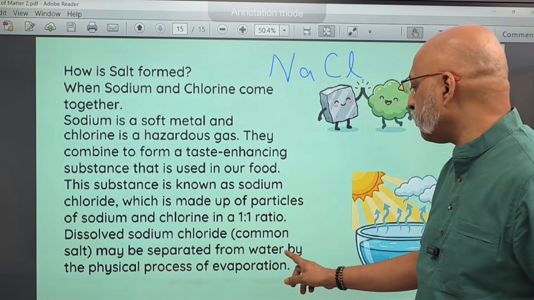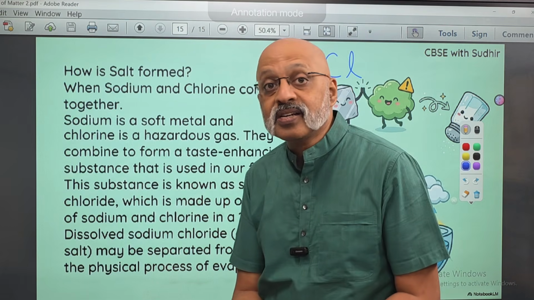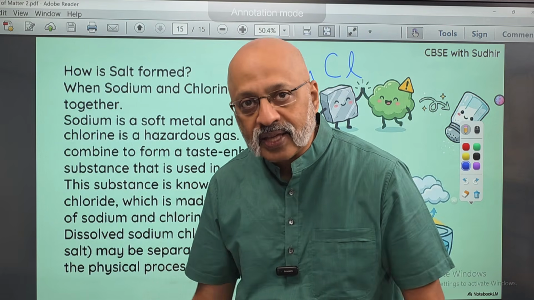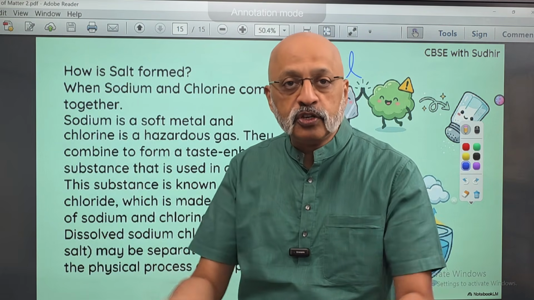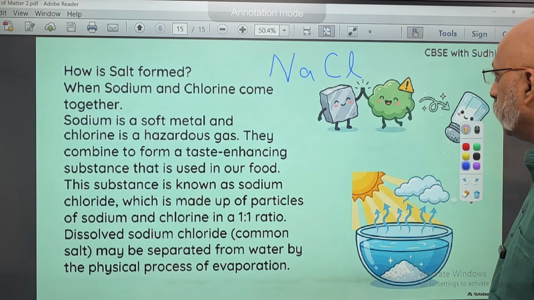They can be separated from water by the physical process of evaporation. That's how it is done on the sea coast. You take the water and dry it up, evaporation, and that's how you get the salt from near the seashore.